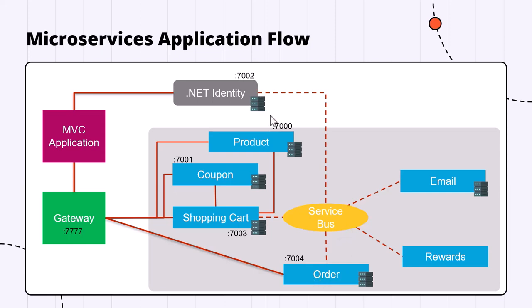I have also written the port numbers that we will add to the different API endpoints right here. So you can take a picture of this architecture and keep that on the side. That way you will always have a rough idea of what the architecture of the project is that we are building in this course.